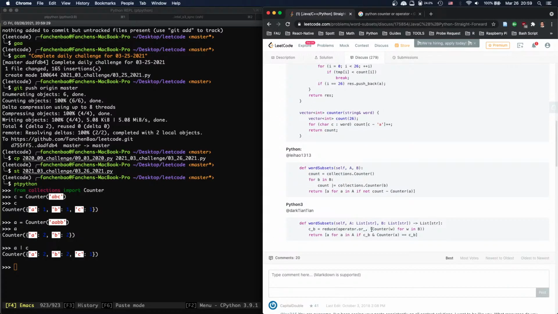How about this one? Man, when I see reduce, oh, it's the same thing. Same thing, I reduce it, okay. After reduce, what is this?